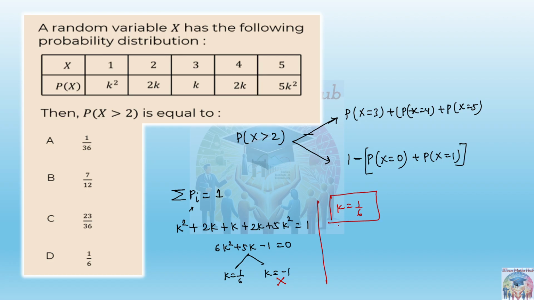So the question is asking either you find this one or this one. So let's find out this value. So 1 minus probability at x is equal to 0. What is the probability? Okay, 0 is not given in here. That is the problem here. So if 0 is not given, then we cannot use this one. So we have to go with this method only. Clear?